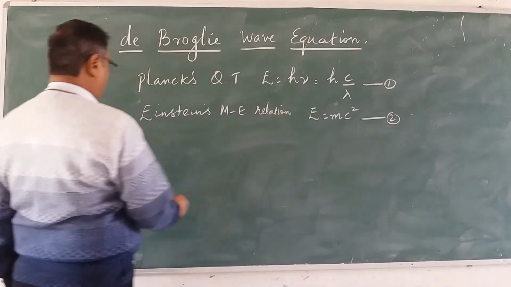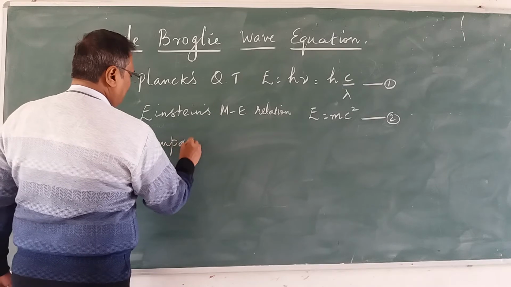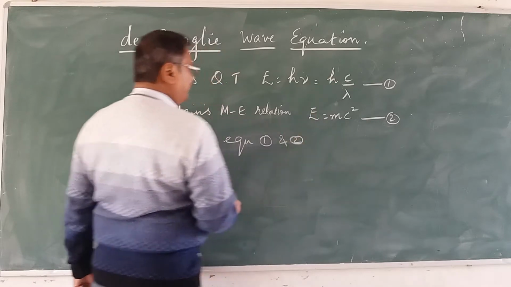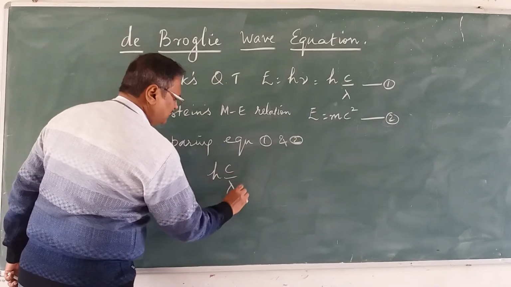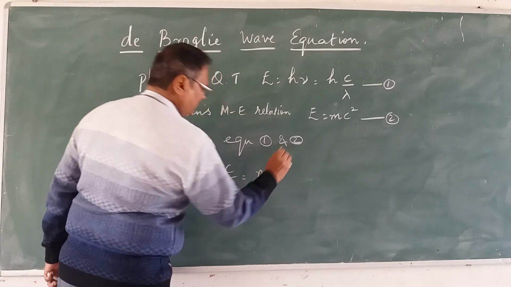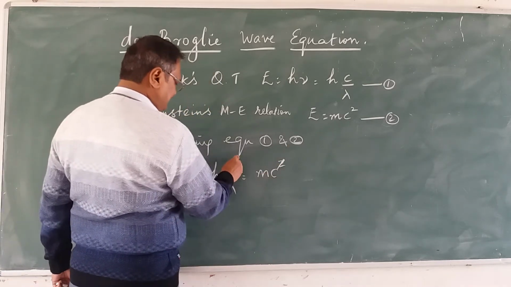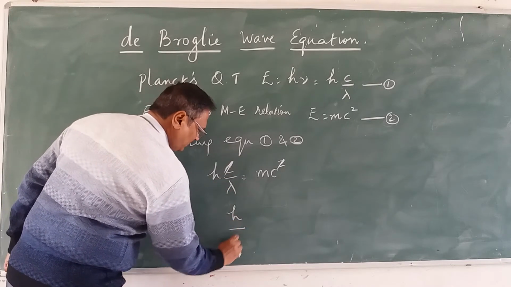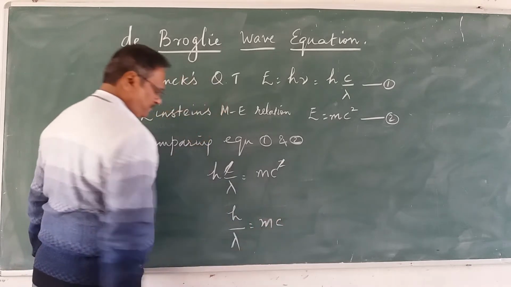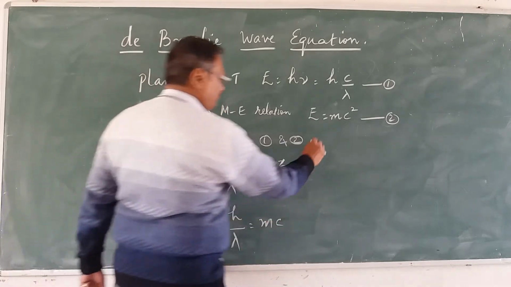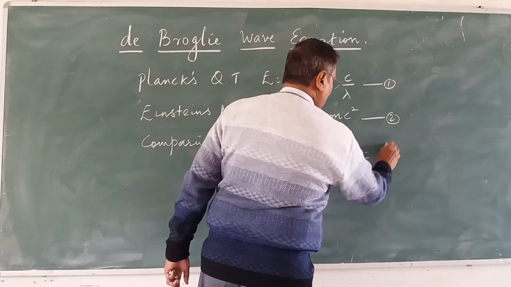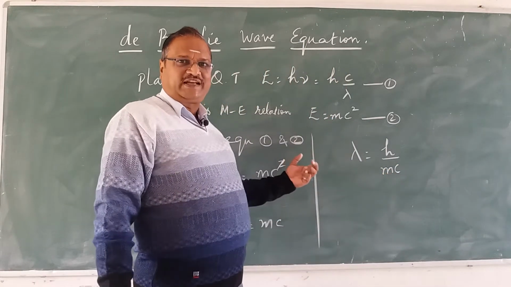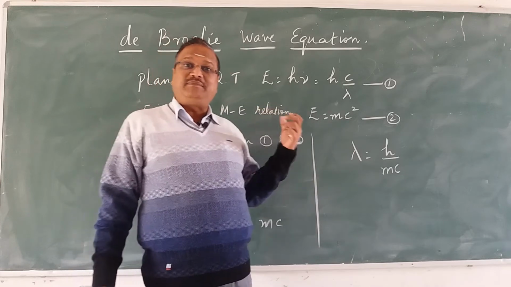Now we will compare these two equations. Comparing equation 1 and equation 2, what do we get? hc upon lambda is equal to mc square. So c gets cancelled here, and we have h upon lambda is equal to m into c. We want lambda, so let us take lambda to the other side. You will get lambda is equal to h upon mc. Here c is the velocity of light, that is 3 into 10 power 8 meter per second.